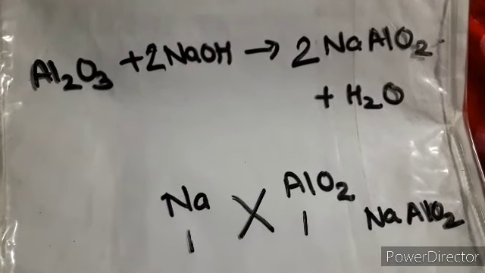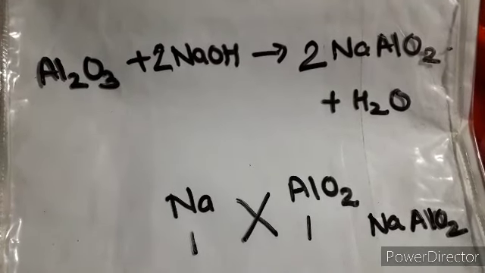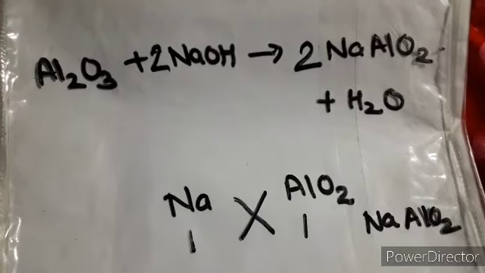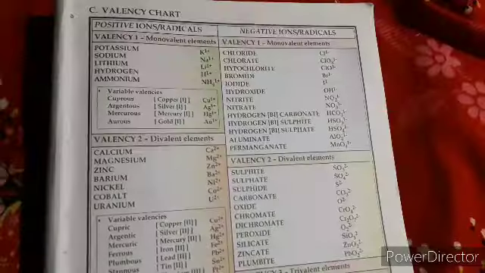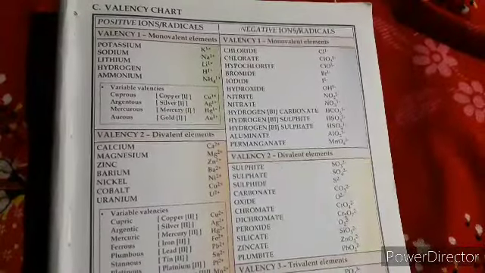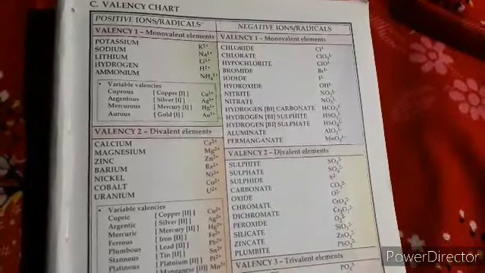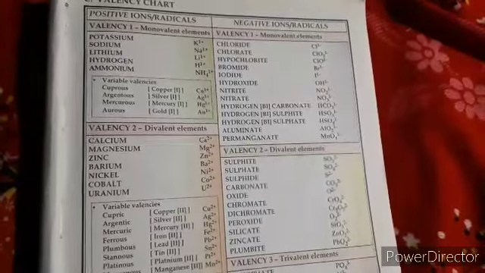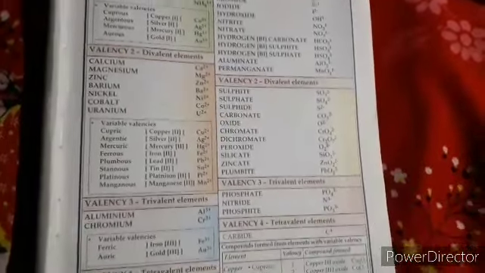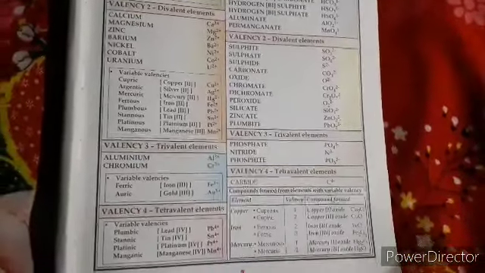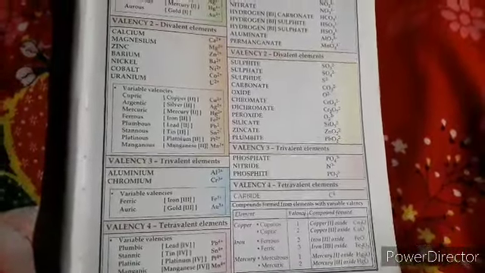I am also giving you the chart of the valency part. If you don't have your 9th class books, you can see it from here, and you can learn the valencies, which will help you in entire chemistry. Now you can see this table, and it's not in your course in this chapter, but still I am giving it so that you can recall the valency of cations and anions. It will help you make the reactions also. So you can see from this particular table, and you can learn these things. It will help you in all of the reactions, right?